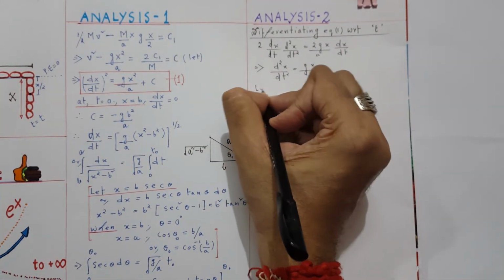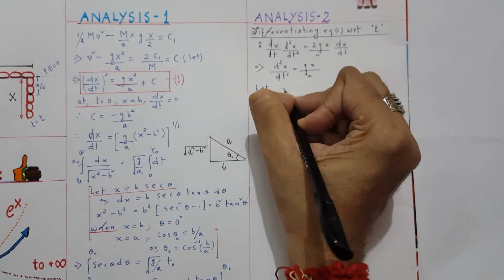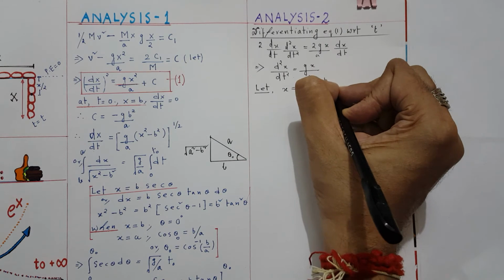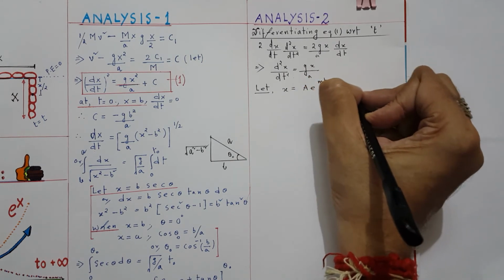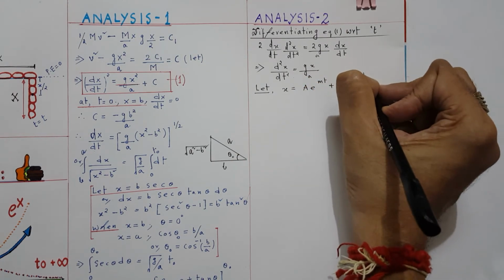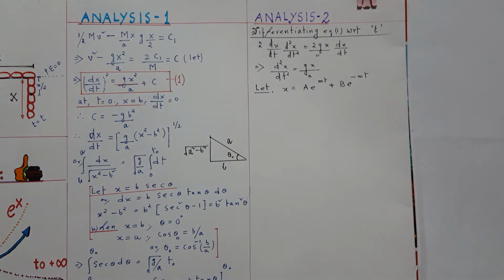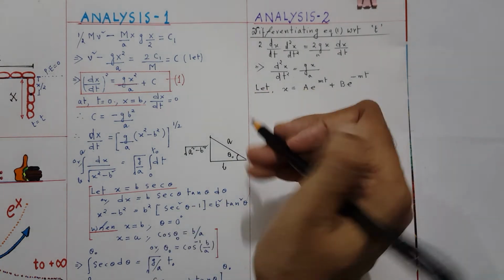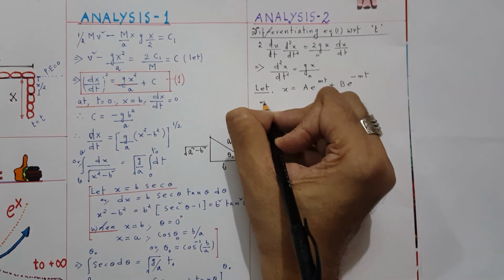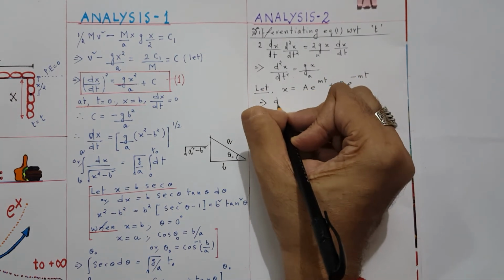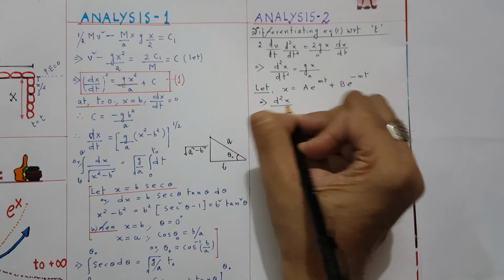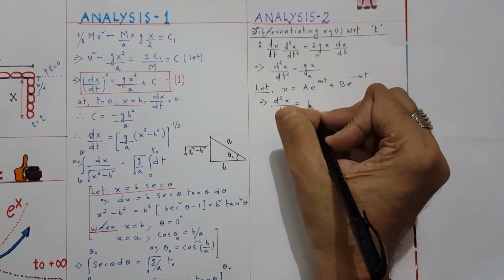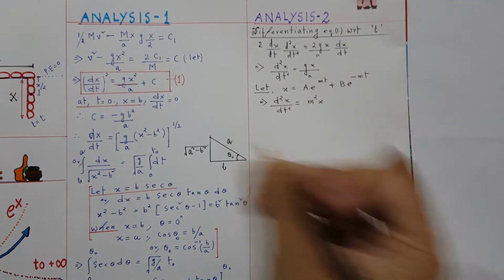So let x equal to, there is a standard procedure to solve this type of second order differential equation, a e to the power mt plus b e to the power minus mt. Very clearly you can see that if you do double differentiation of this, d2x dt2, please try and you will find it comes as m square x.